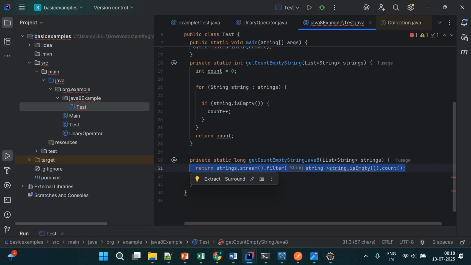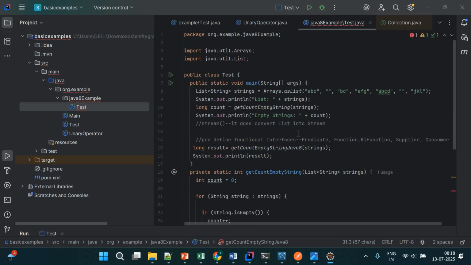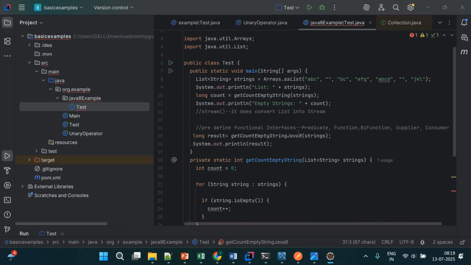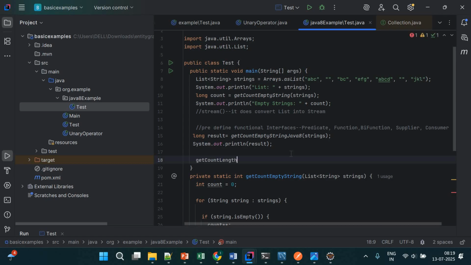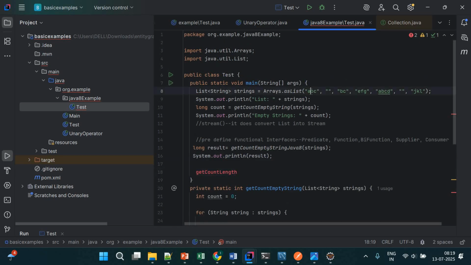Next, suppose I want to count the length of that string. Let me write one more function here. Now what is my requirement? I have to find the count of length. How many characters do we have? For example, the first string has 3 characters, then 0, then 2, then 3.